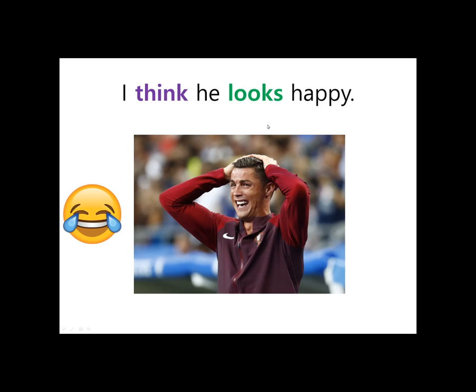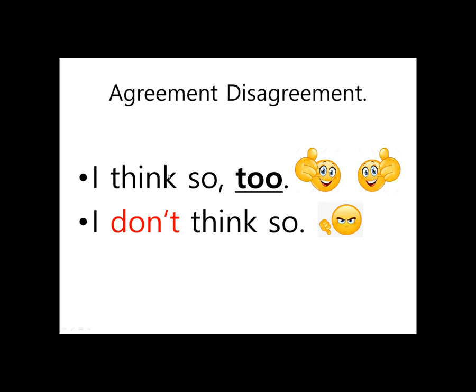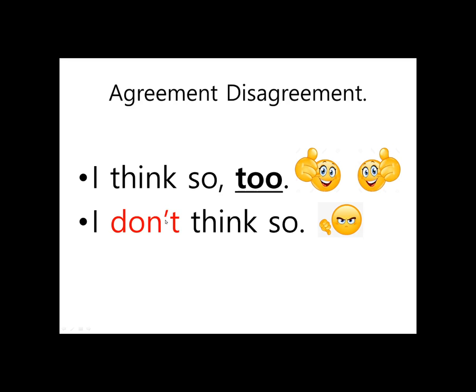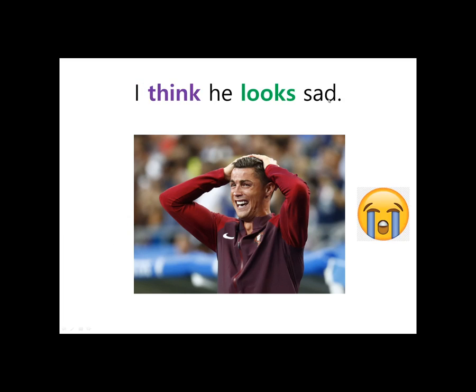Okay, for example, I think he looks happy. And if you agree, you can say, I think so too. But if you disagree, you can say, I don't think so. I think he looks sad.